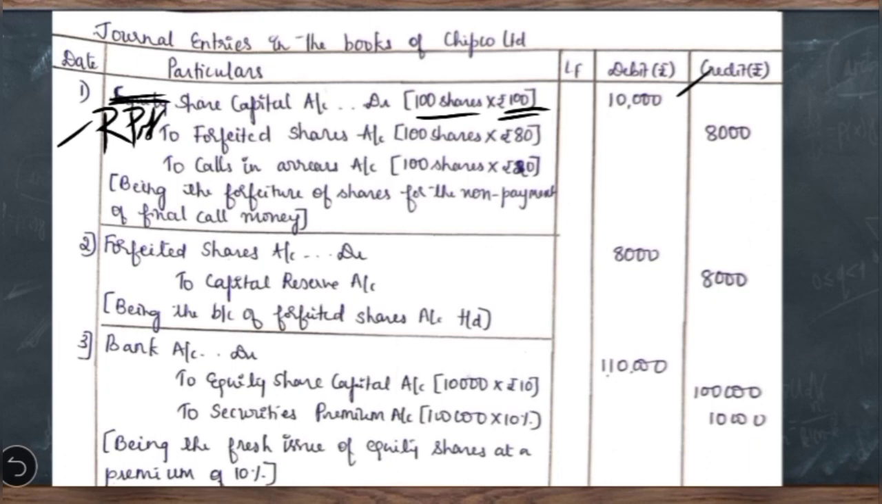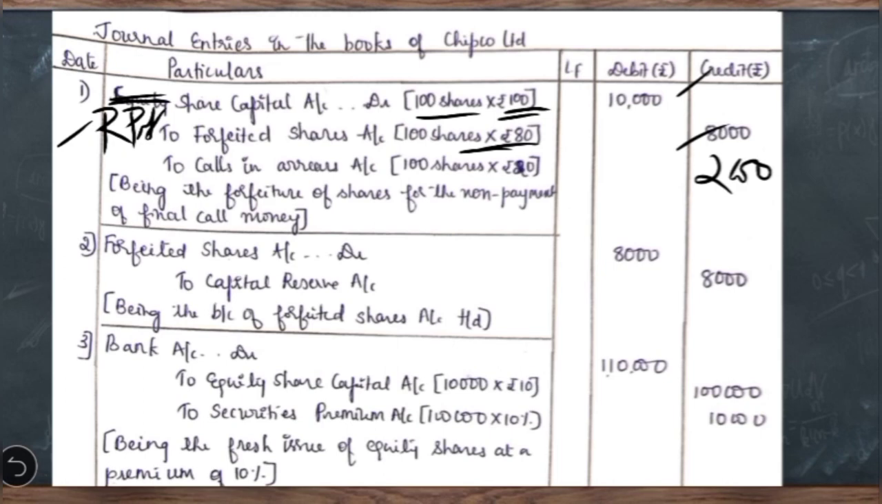Then to forfeited shares account. Whatever the amount so far collected on those 100 shares, so out of 100 rupees face value, 20 rupees is not collected, means remaining 80 rupees has been collected. That need not be returned to the preference shareholders, it will be profit for the company. So we are transferring that to forfeited shares account. How to calculate the amount of forfeited shares account? On 100 shares they have received 80 rupees, which comes to 8,000. Then to calls in arrears. On 100 shares 20 rupees they did not receive, so the amount of calls in arrears is 2,000. We can write the narration here, being the forfeiture of redeemable preference shares for the non-payment of final call money. So this is the first entry.